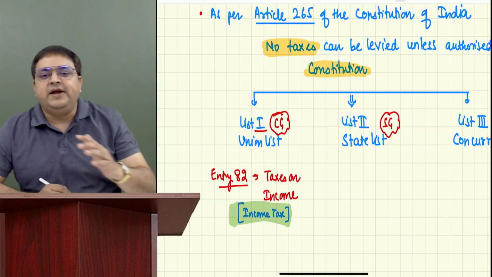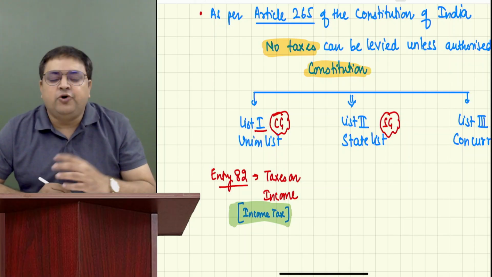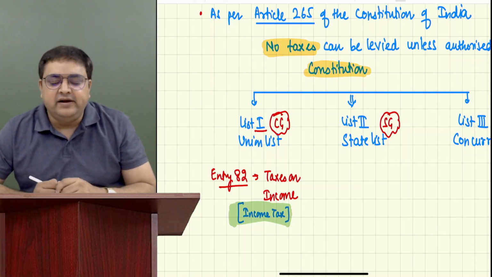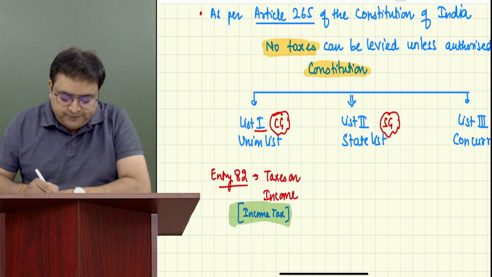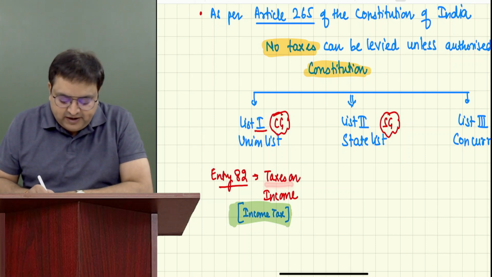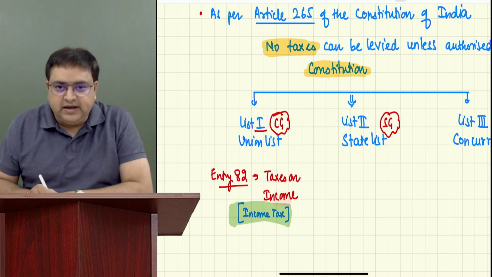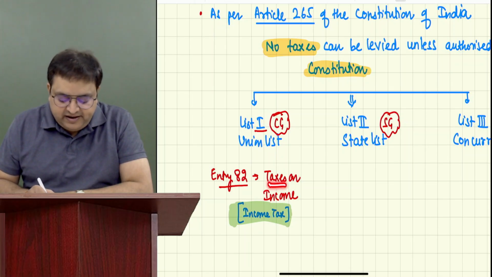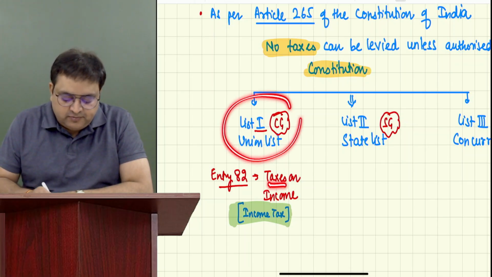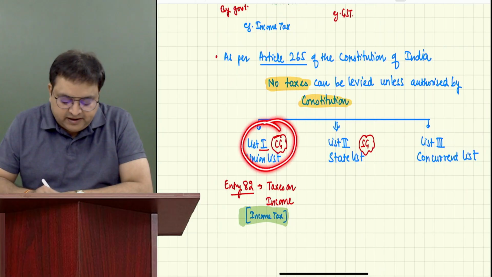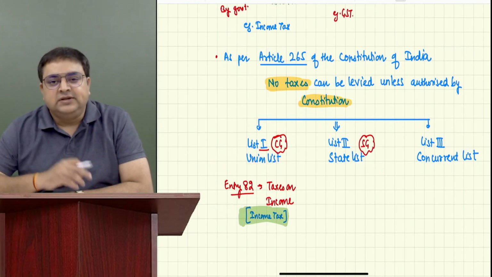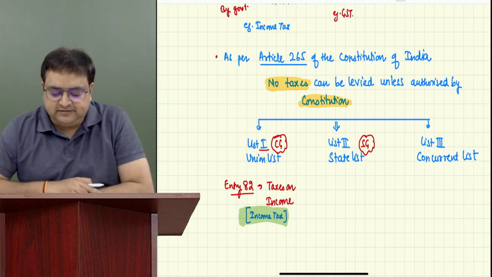Technically, we call it entry. So in entry number 82, it is mentioned that on income, taxes can be levied by the central government. So the central government has been given the power by entry number 82. That is the reason they charge income tax.